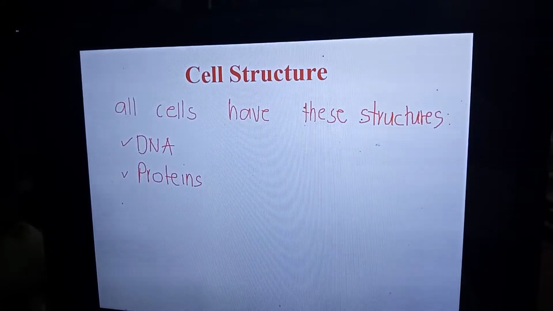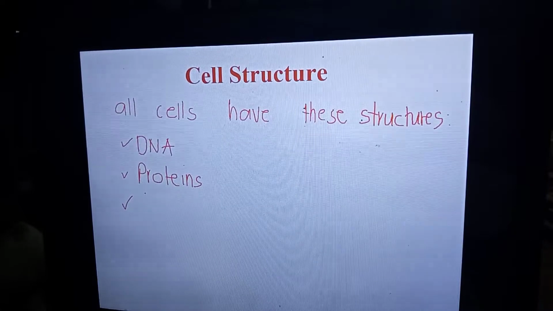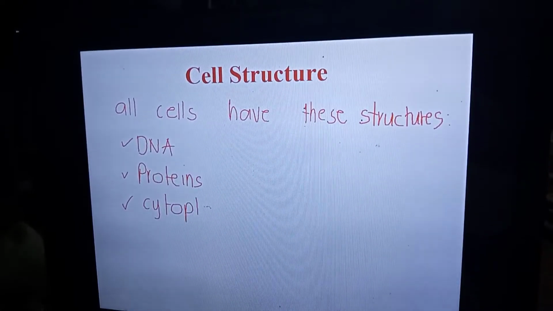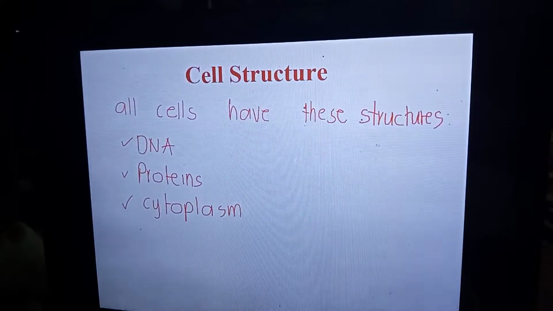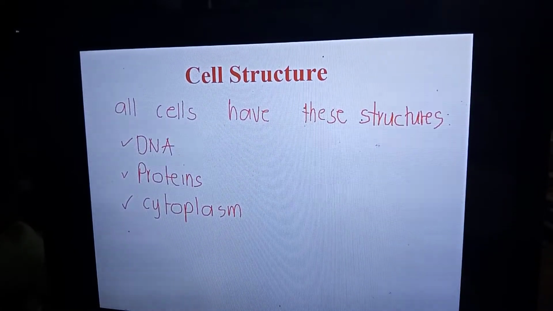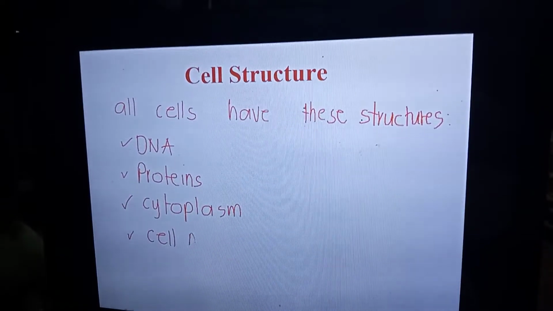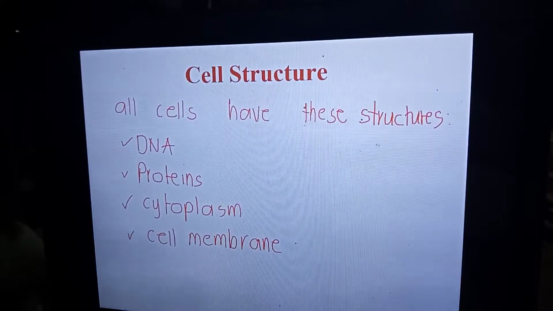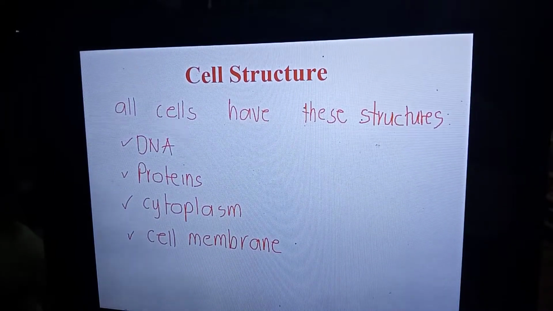And the jelly-like substance that holds the organelles, that's your cytoplasm. And the boundary of inside and outside the cell, that is your cell membrane. All cells have DNA, proteins, cytoplasm, and a cell membrane.